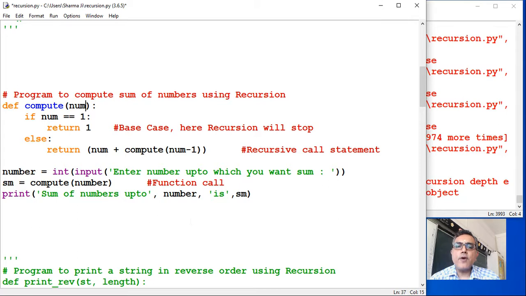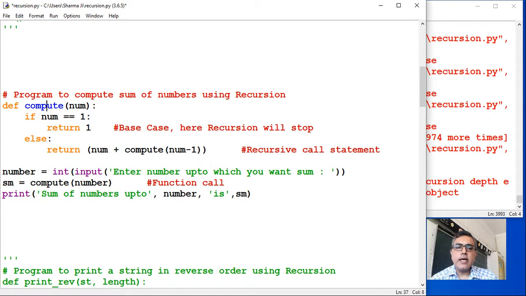series. Let us say if I give 5, what will this function calculate? It will calculate 5 plus 4 plus 3 plus 2 plus 1. Sum of numbers up to num, right? So see this statement very carefully. Num, that is the current value, plus again it is calling the same function within its body. Compute is the name of the current function and within compute it is calling compute again, but this time you have changed the value, right?